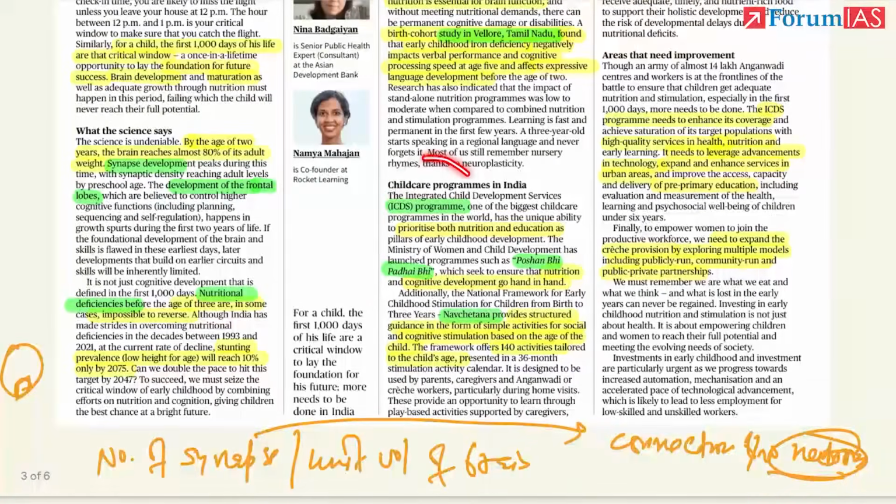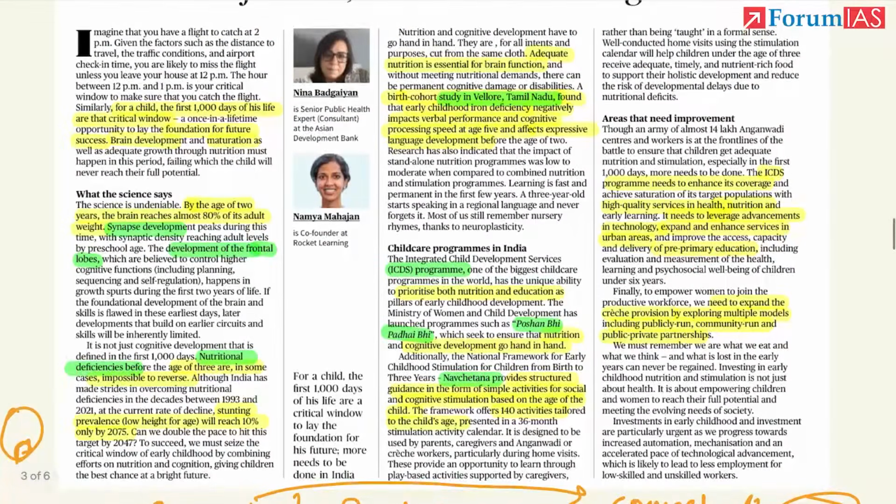But these are not enough. This we can observe from this data. We are expected to reach 10% stunting by 2075. So the ICDS program needs to speed up. It needs to increase the coverage. We need high quality service in health, nutrition, early learning. Also, we need to leverage technology and enhance these services in urban areas, because now we are migrating from rural to urban. So focus should be on the urban areas also. Pre-primary education is one of the ways this can be developed. So these 14 lakh Anganwadi centers, workers, ASHA workers, all these should be leveraged by using technology also.